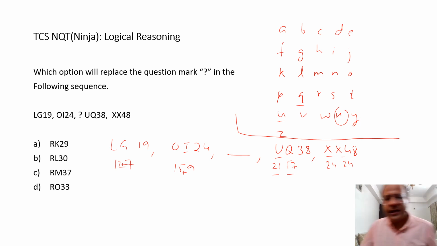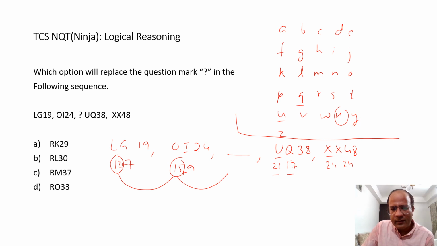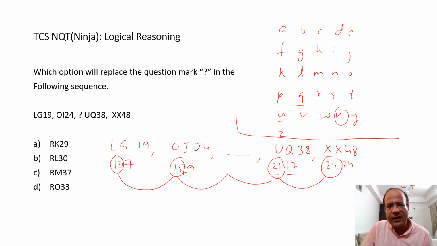The only thing we need to realize is that we will be getting the sum as the number, but we need to ascertain what pattern is going on with the alphabets. If I check this one first, 12 followed by 15, and then 21 and 24. There is a difference of 3 in both, so this has to be 18. 18 as an alphabet is R. But all of them are R, so it did not help much, but let's say this is a start. Let's look at the next one.